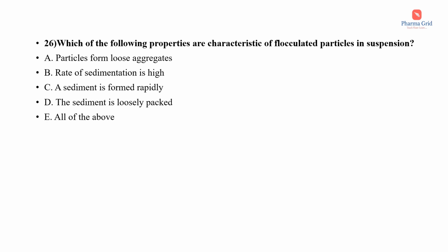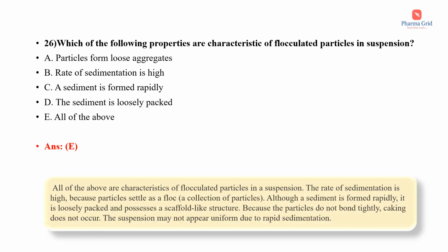Let's start with question number 26. Which of the following properties are characteristic of flocculated particles in suspension? The options are: particles form loose aggregates, rate of sedimentation is high, a sediment is formed rapidly, the sediment is loosely packed, all of the above. So here the correct answer is option E, that is, all of the options are correct. That is, all of these options are the properties which are the characteristics of flocculated particles in a suspension.